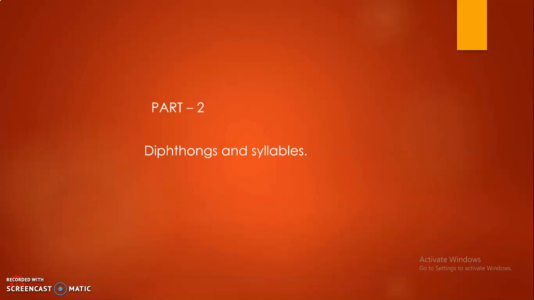Next, here I am going to discuss phonics, wherein I am going to focus on syllables and diphthongs, because under adjectives we have another topic called degrees of comparison, wherein we need to understand syllables to understand that concept. So let's get started with this topic.